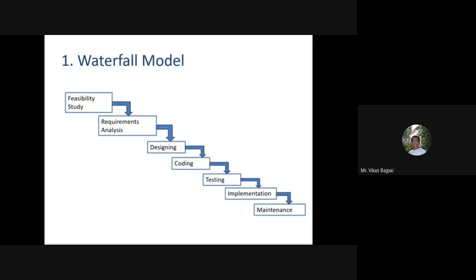So this waterfall model is also known as the linear sequential life cycle model.